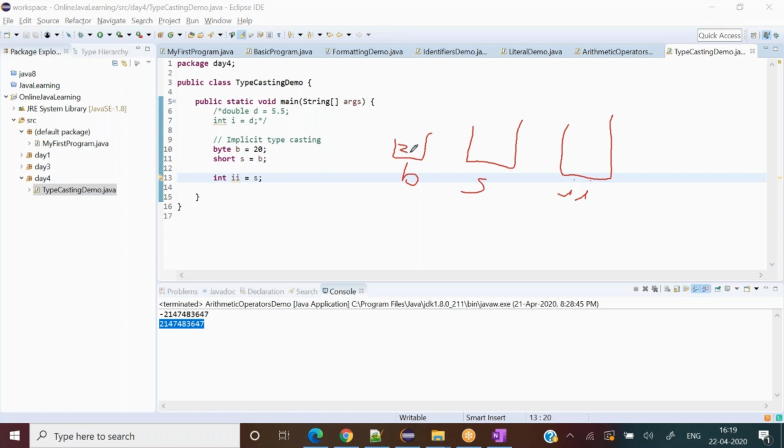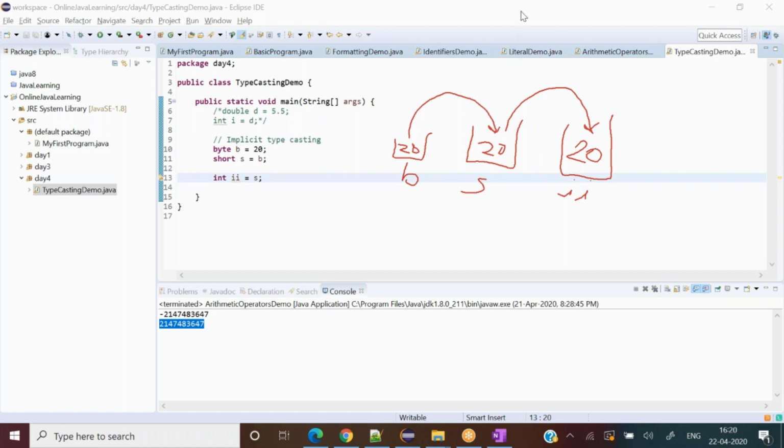We are copying this 20 value from here to here and here to here. All have the 20 value without any problem, because Java supports it. Whenever you fill a smaller value into a bigger container, there shouldn't be any issue.